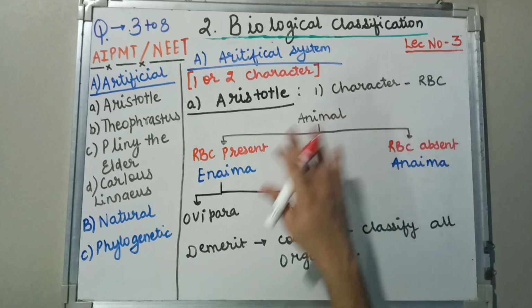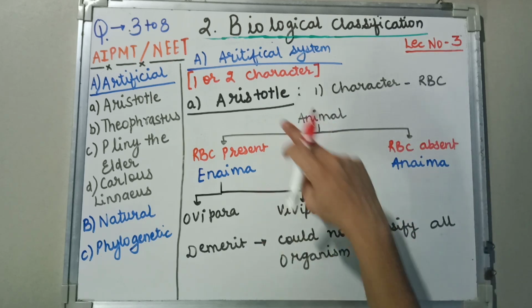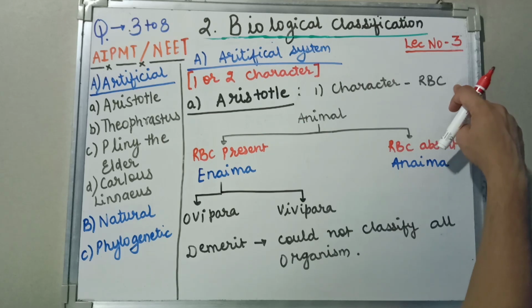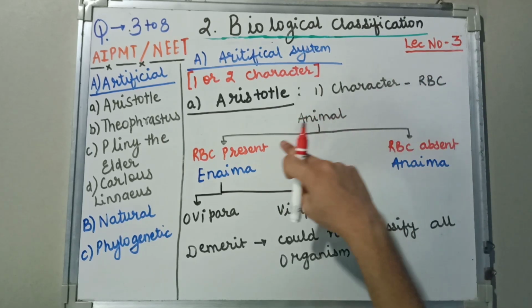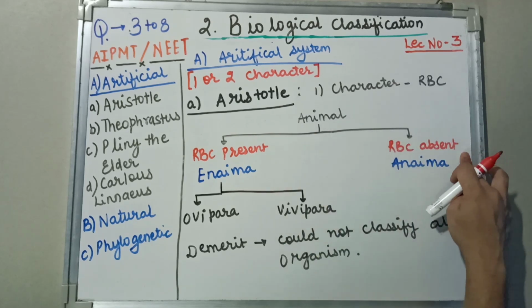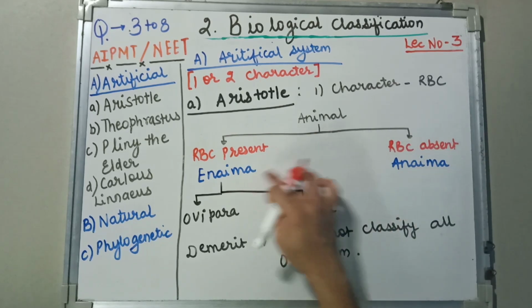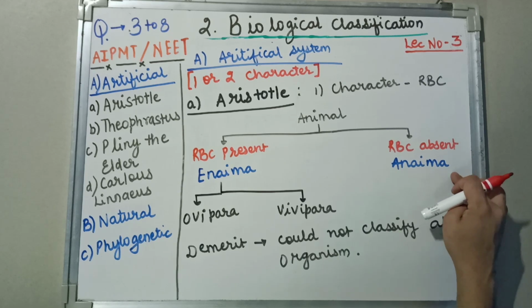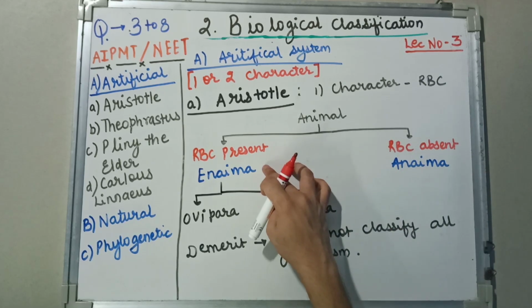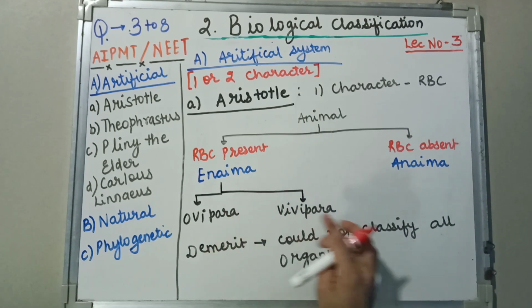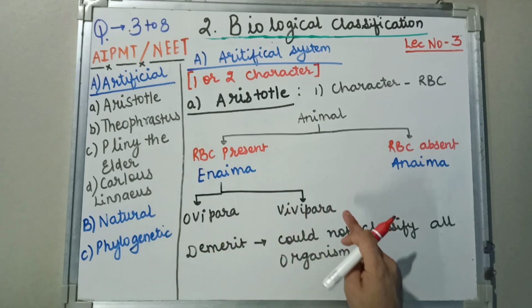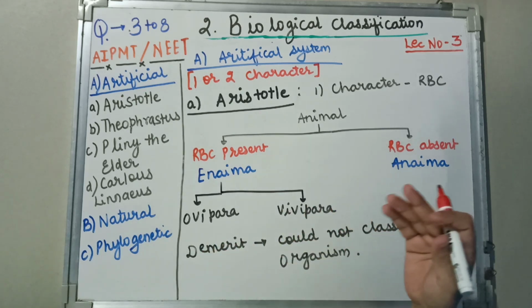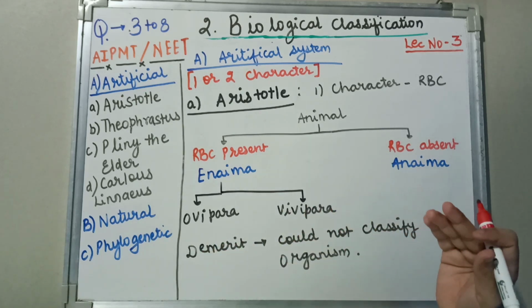Now we'll quickly revise these points. Aristotle's classification was based on the character of RBC. He divided animals into two types: if RBC is present, enema; if RBC is absent, aneima. Further, RBC present, ovipara and vivipara. What is oviparous? Those who lay eggs and give rise to the young ones. Who are vivipara? Those who give birth directly to the young ones.